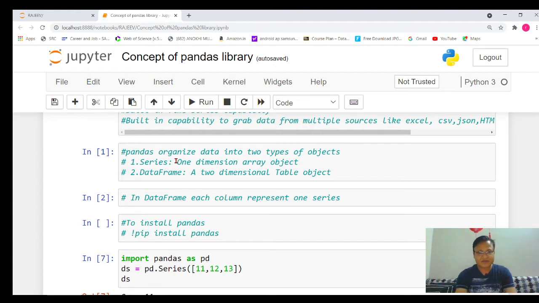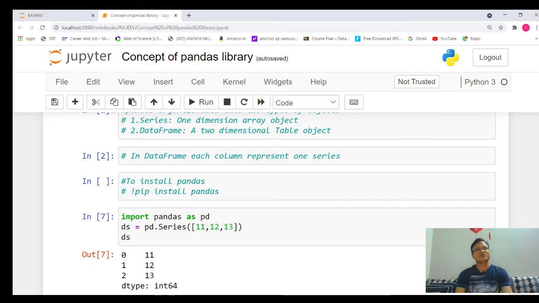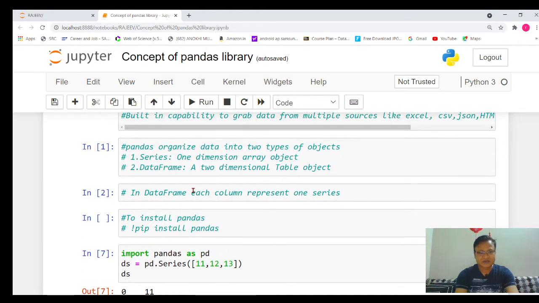And whenever we have a two-dimensional table object, whenever we have the data in the form of tables, or you can say a combination of various lists, then we say that we are using the data frame format. We will see in the practical part how to create the series object in pandas and how to create the data frame object in pandas.